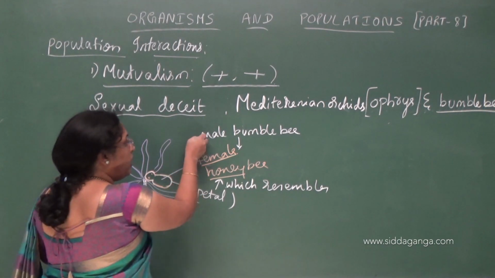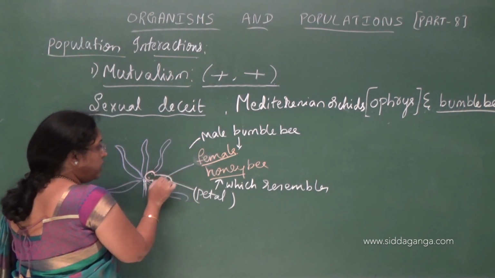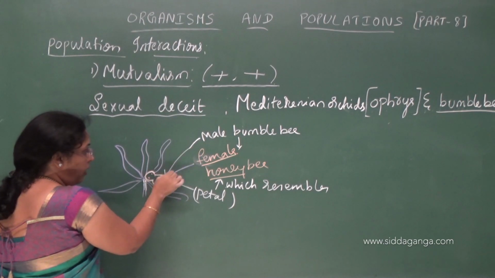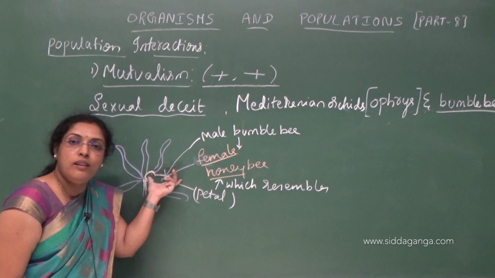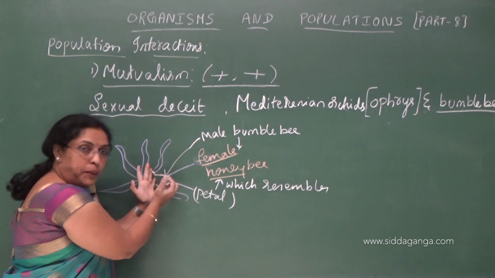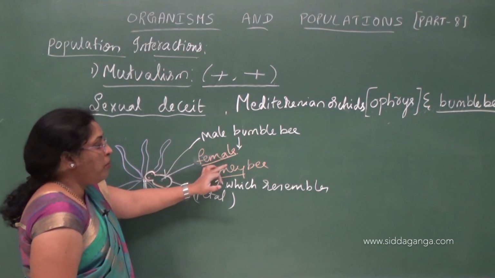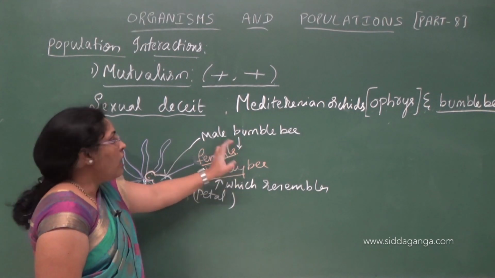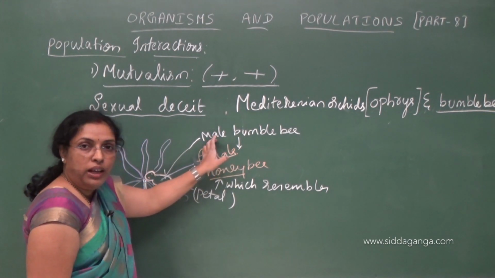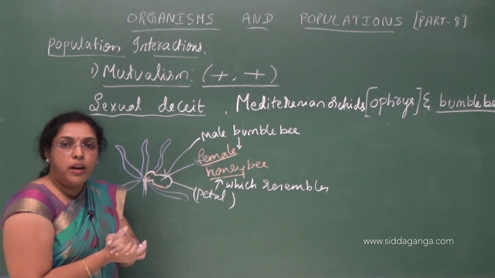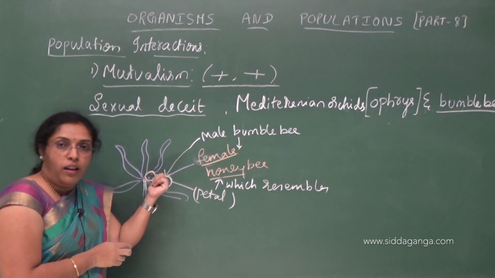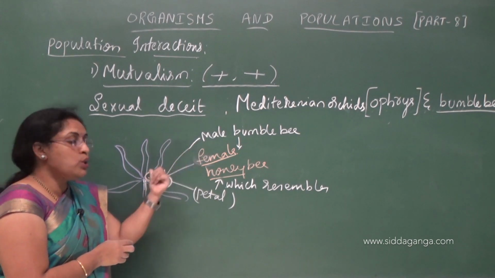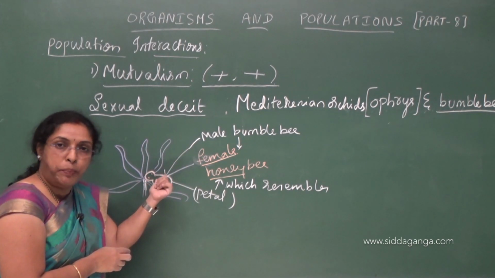So what will this male bumblebee think? It will think it is a female honeybee and it pseudo-copulates with this petal. As this petal resembles a female bumblebee, the male bumblebee gets confused. It will think it is a female and pseudo-copulates with this petal.